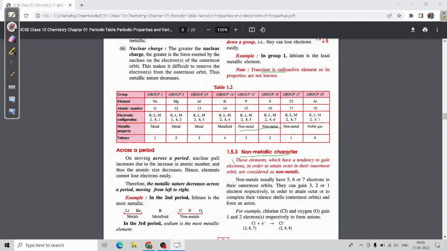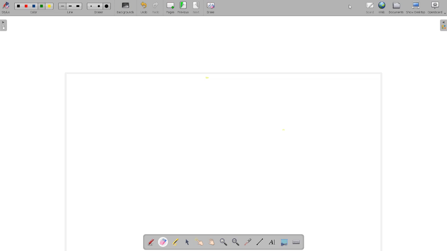Non-metallic character means those elements which have a tendency to gain electrons. Tendency to gain electrons is a property of non-metals.